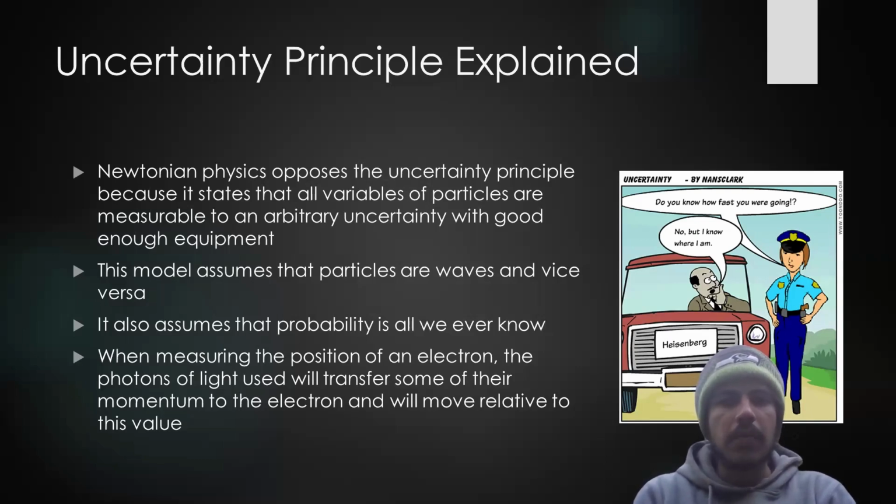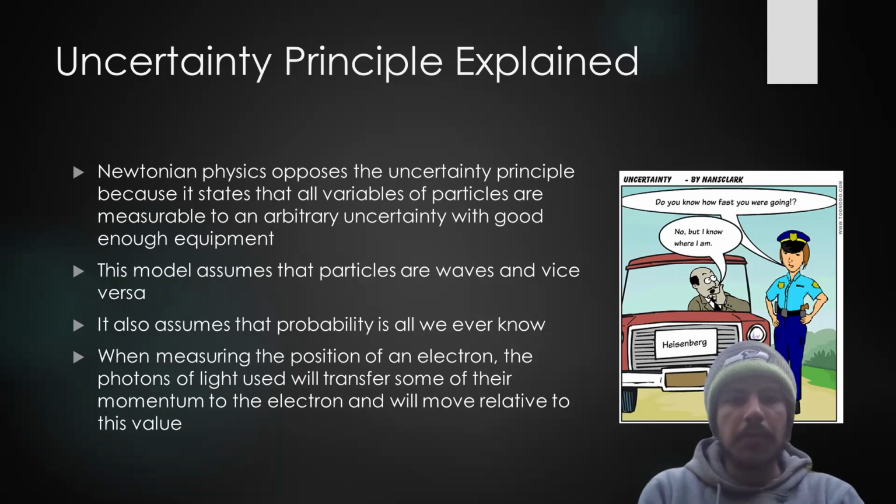This is why we can accurately measure the velocity and position of a car using kinematics. All quantum behavior follows this principle, and it is important in determining spectral line widths, as the uncertainty in energy of a system corresponds to the line width seen in regions of the light spectrum explored in spectroscopy. This model assumes that particles are waves and vice versa. It also assumes that probability is all we ever know.